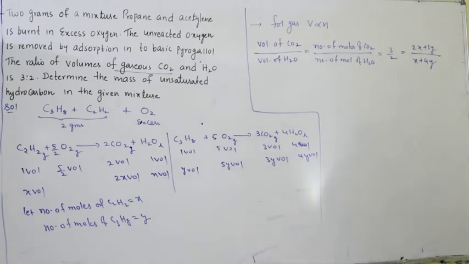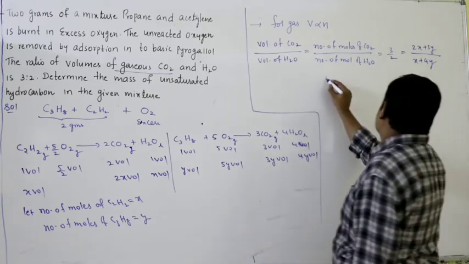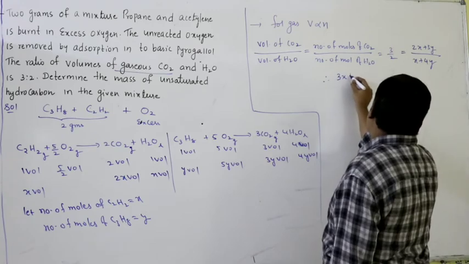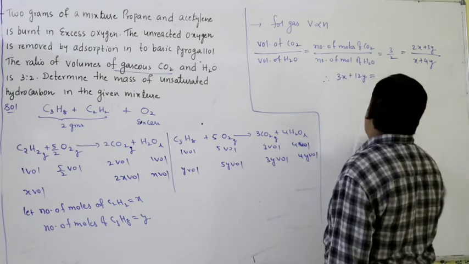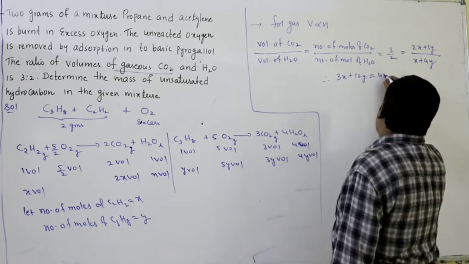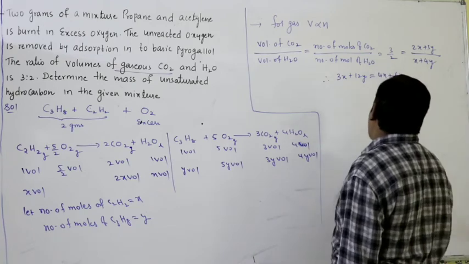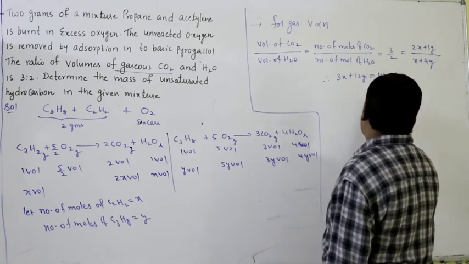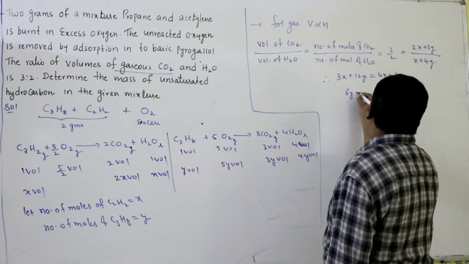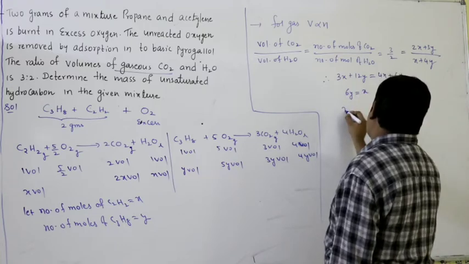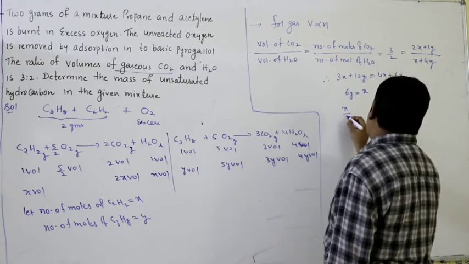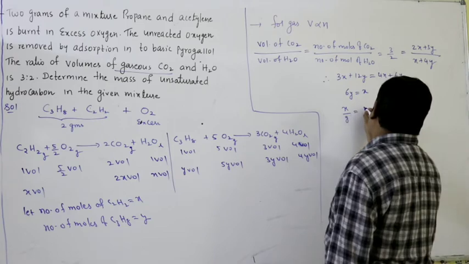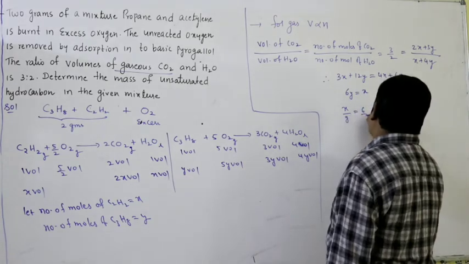So let us try to simplify this. 3x plus 3 4s are 12y, 4x plus 6y. So 6y equal to x, x by y equal to 6.